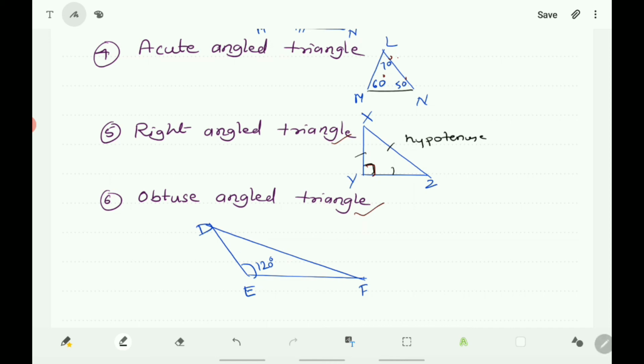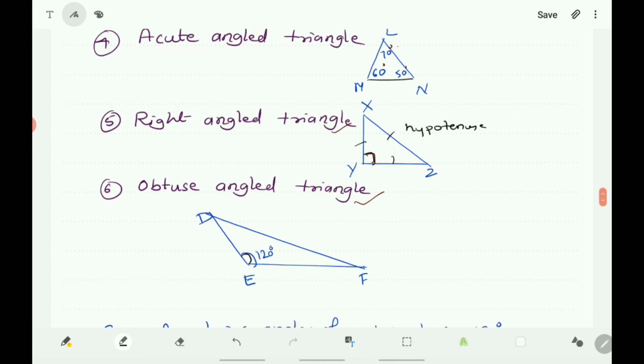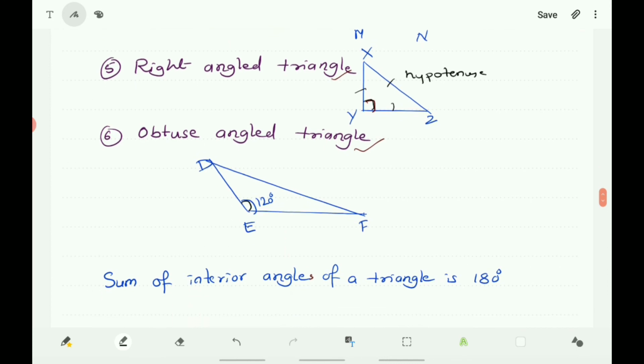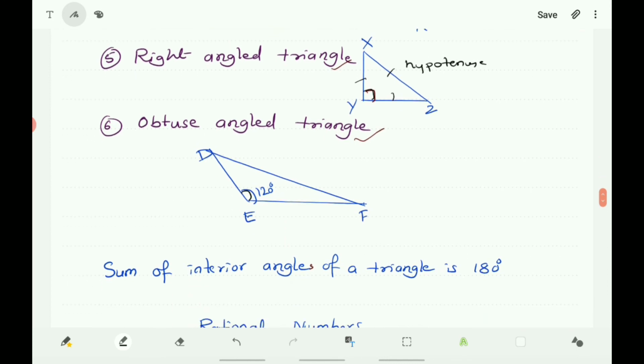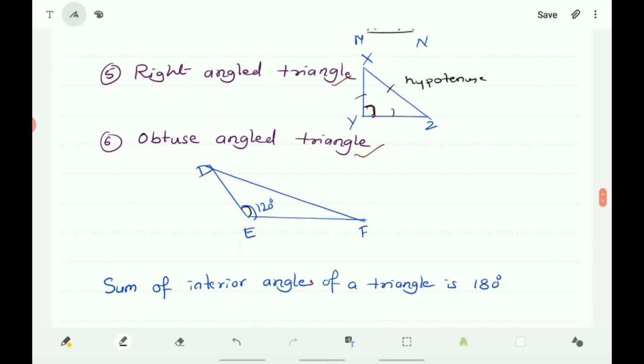Here angle DEF is 120 degree, that is more than 90. Therefore, triangle DEF is obtuse angle triangle. And also you know that sum of interior angles of a triangle is 180 degree.